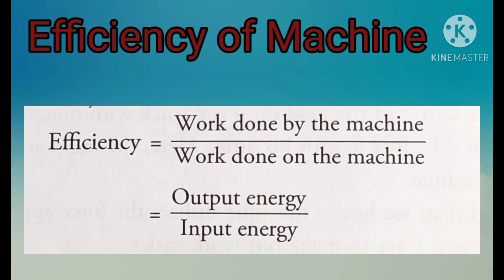So efficiency is a ratio. Efficiency of a machine is a type of ratio between the output energy and input energy.